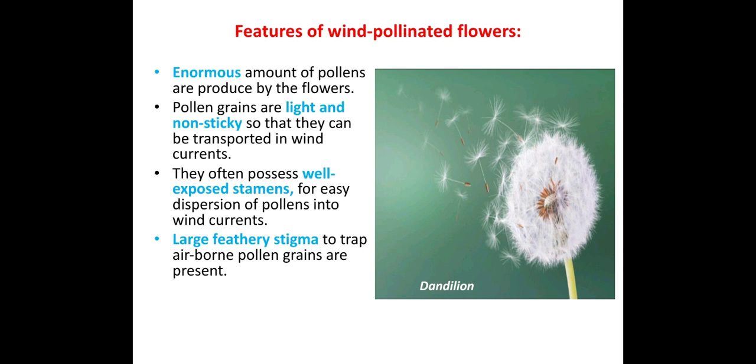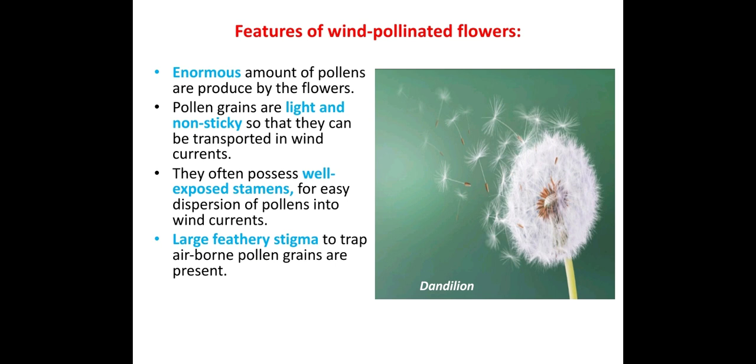The next point is that the stigma is very large and feathery in these flowers. Why? To trap the airborne pollen grains which are present. Because the exposed area is very large and spread out, there are more chances of pollen grains falling on it very easily, and thereby pollination can happen. In the diagram you can see the dandelion flowers, and how the pollen is moving by the wind.